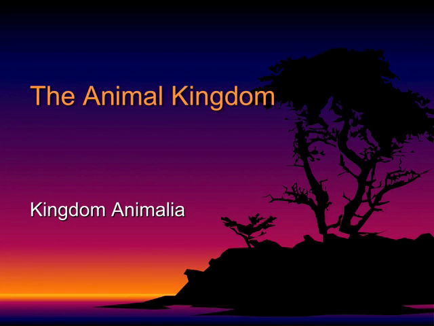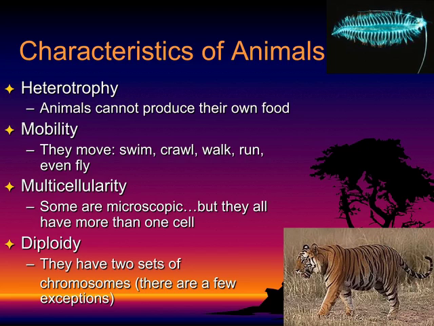Today we talk about kingdom Animalia. This is our last kingdom of our classification system to discuss in biology. Kingdom Animalia has a variety of characteristics that make this kingdom very diverse.